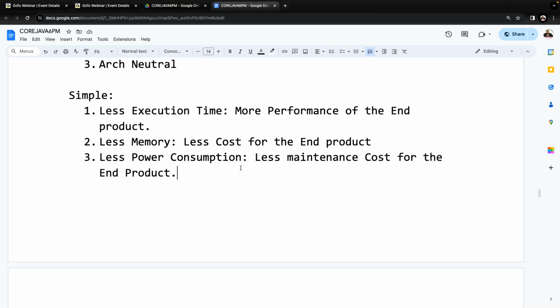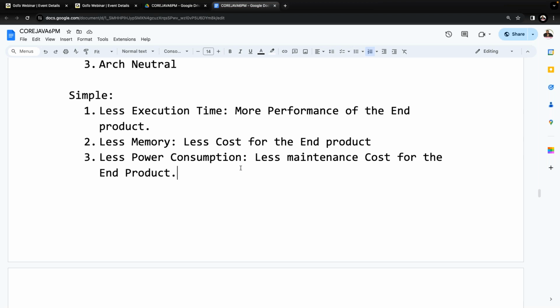But these reasons are exactly provided by whom? Sun Microsystems, about Java. Similarly, if you ask the C programming language vendor, however simple C is, they might give some other reasons. But these reasons are provided by Sun Microsystems about their Java programming language. Yes, sir.